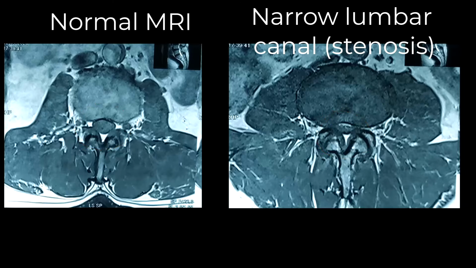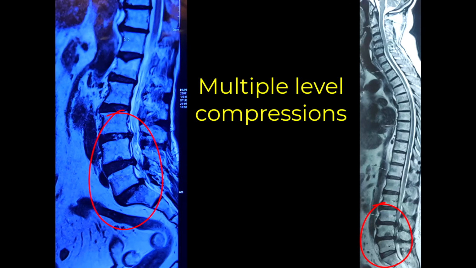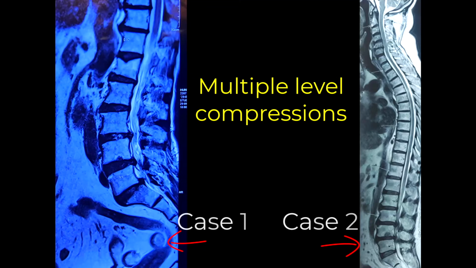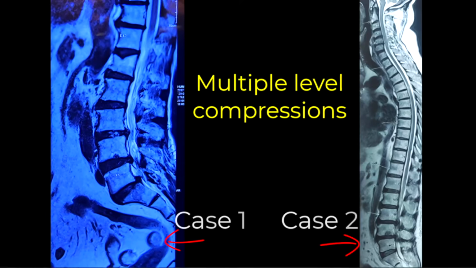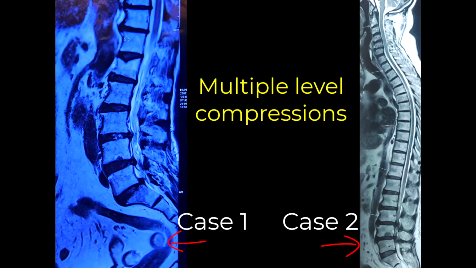Here is another example. Here there is no spondylolisthesis, but the canal has reduced in its diameter at all these levels, and the nerves are severely compressed. We operated on both these patients, the previous one and this one. We set right the spondylolisthesis and removed the calcium, and in another person just expanded the size of the canal, which allowed them to get cured from the problem, and they are walking for many kilometers now. So that means whatever is causing the narrowing has to be removed.